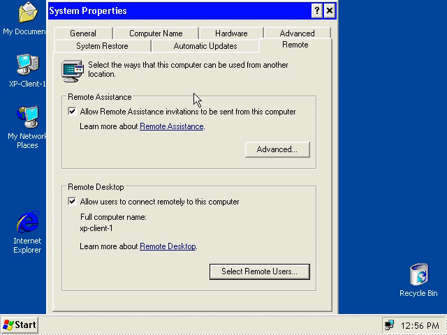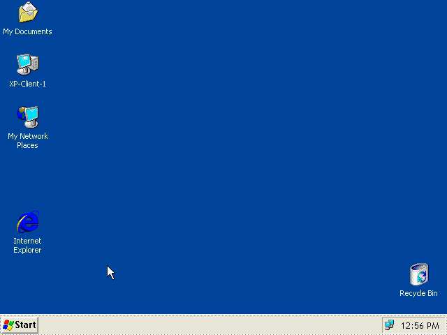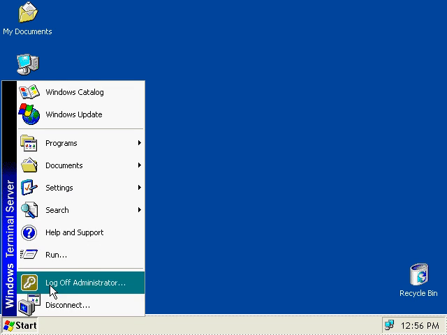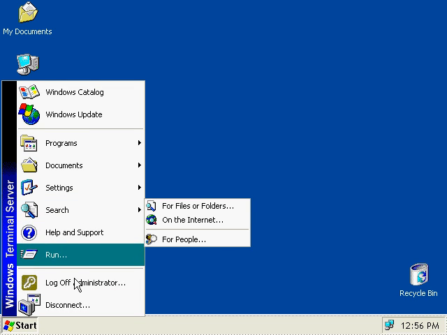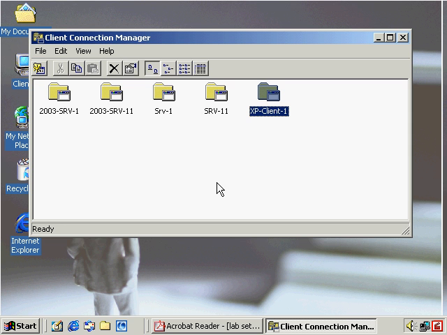So when you enable this, the only thing you really have to do is click this checkbox, click OK, and then you're all set. You've enabled Remote Desktop. Now, from here, things are a little bit different. If you look up here, I'm going to now disconnect from this, and we're going to go back to our Windows 2000 Pro machine eventually.